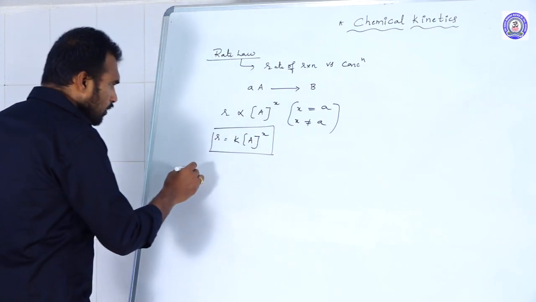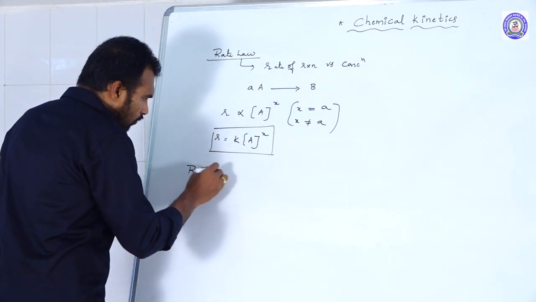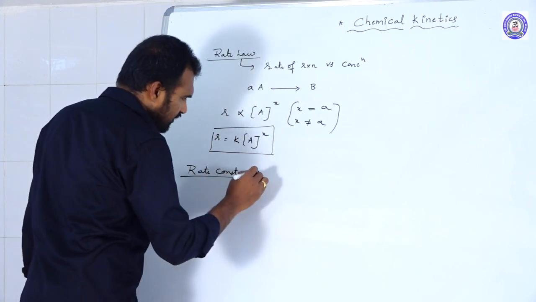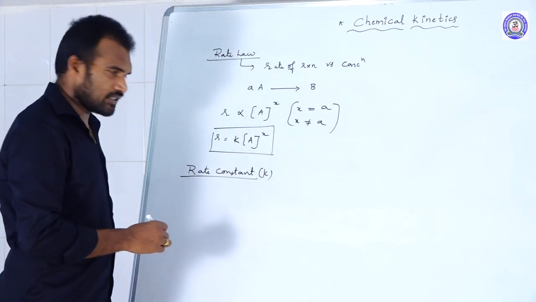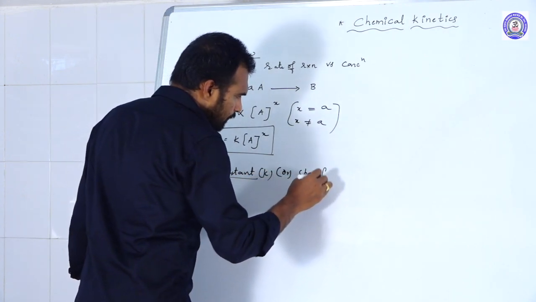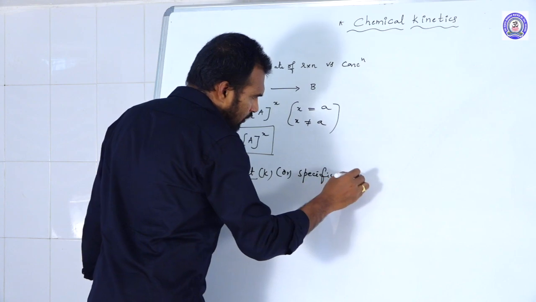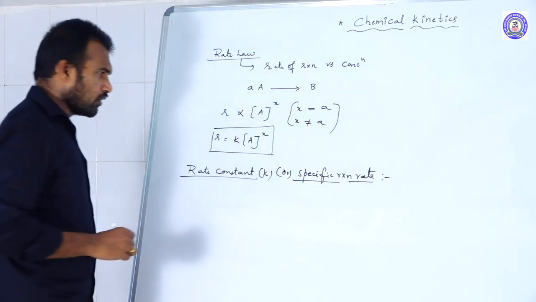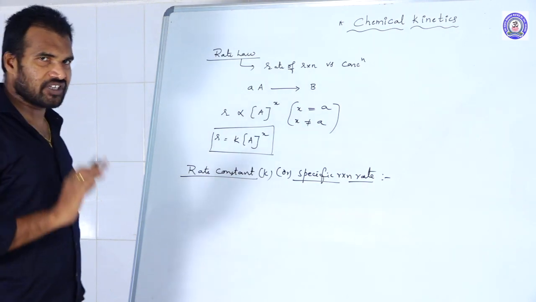What is the rate constant? The rate constant we also call the specific reaction rate.